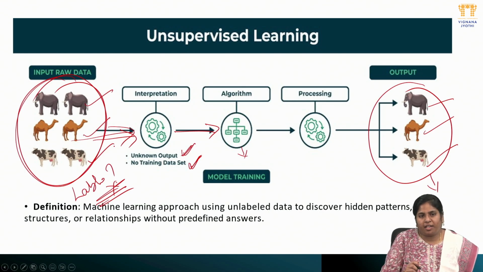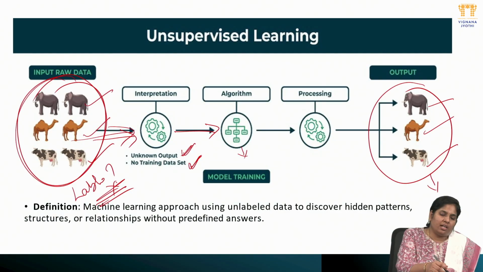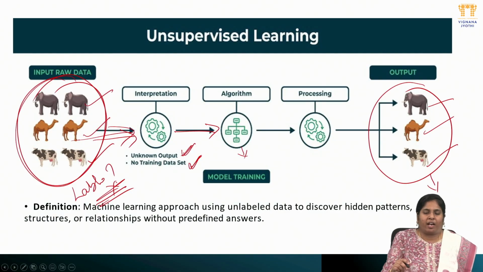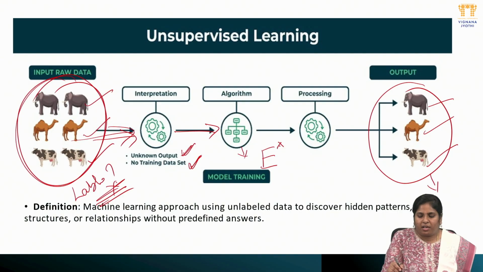It will analyze the images of those animals and check the color, height and other parameters. Depending on that, it will label them itself, so that some X may refer to cow, Y is a camel, and Z is an elephant. So it will label like this.